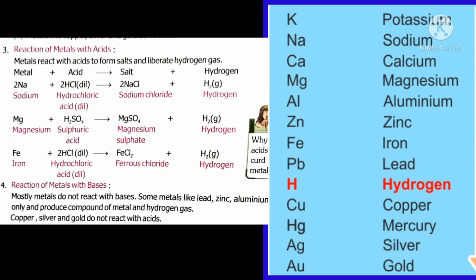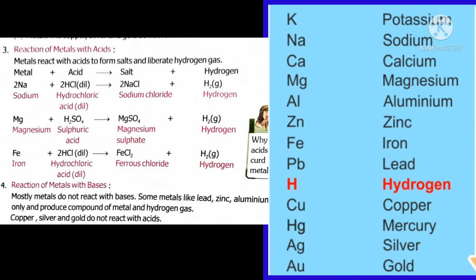Elements below hydrogen do not react with water at all. Look at this series. Which other metals are less reactive than hydrogen? Copper, mercury, silver, and gold. They don't react with water at all. So, what do you understand? Above hydrogen, all these metals in this activity series react with water, but the metals below hydrogen don't react with water at all because of their least reactive nature.